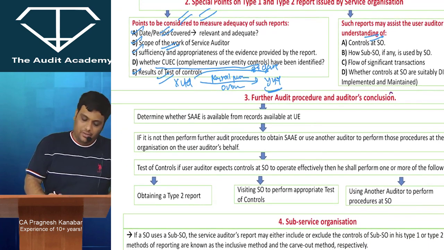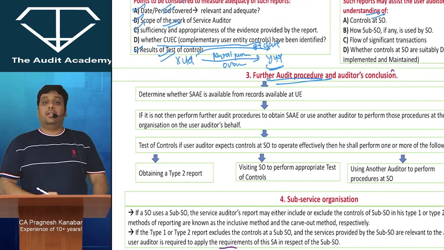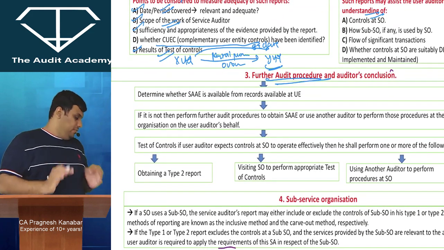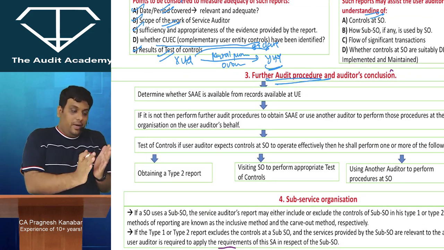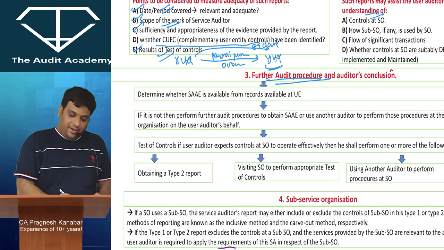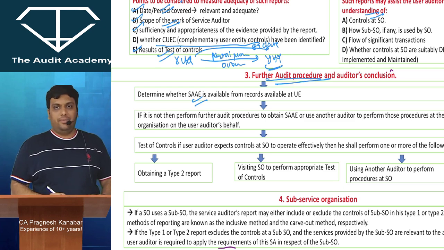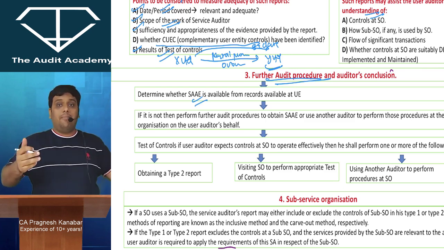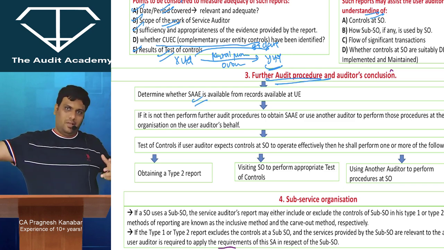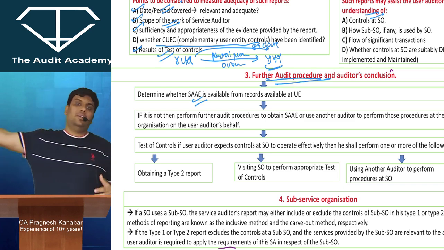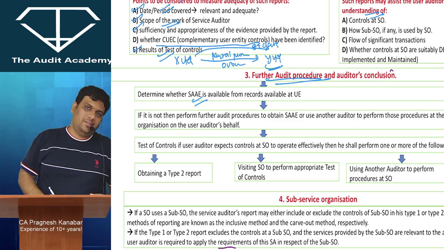So in further audit procedures, the first thing that I'm going to do is look at the user entity's records and try to obtain sufficient and appropriate audit evidence from there. If I'm not happy with the user entity's records, then I may consider getting a confirmation from the service organization or sending another auditor to the service organization to perform the procedures. This is for test of details.